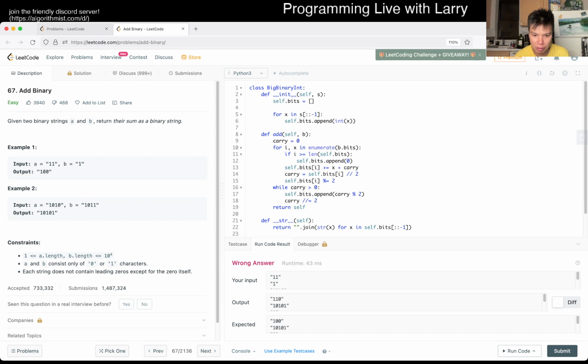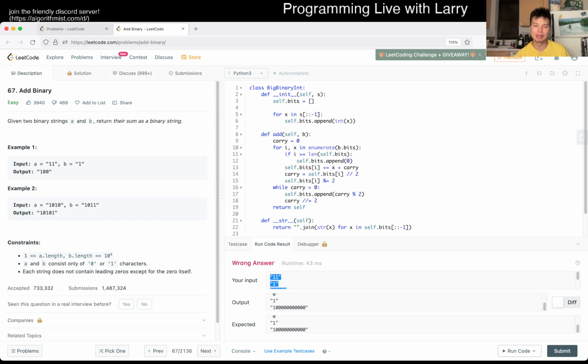Let's see, where did we go wrong? So one. How did that happen? Man, I am very sloppy today. It seems like it works for these base cases. So, oh, I see.